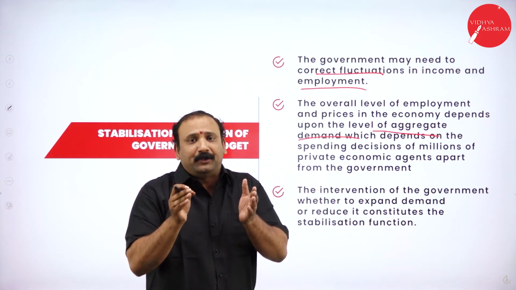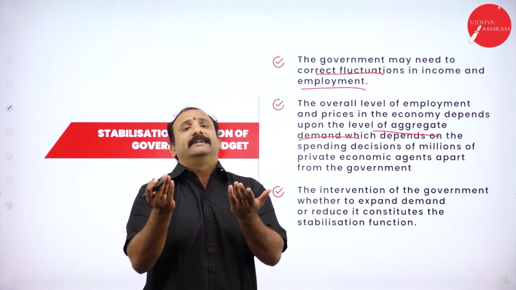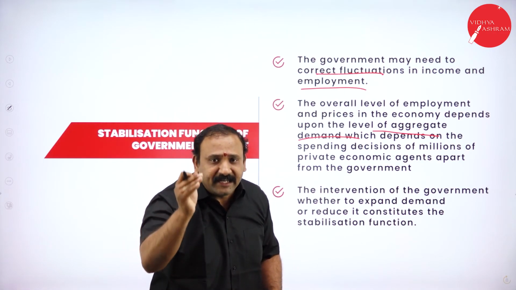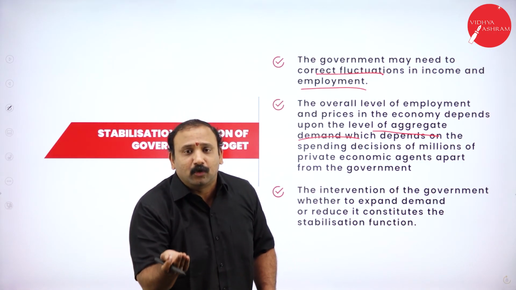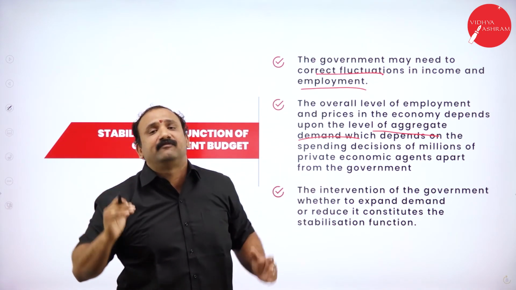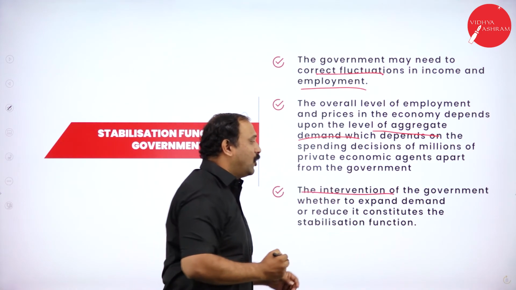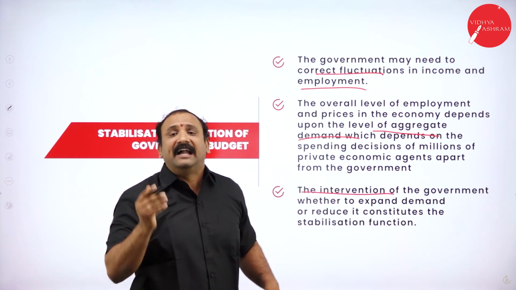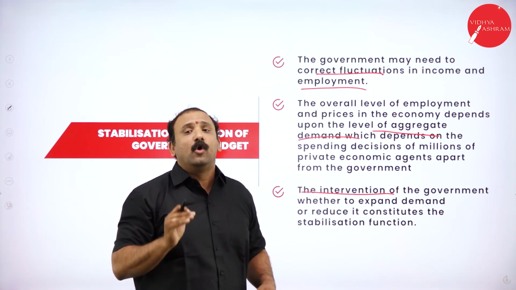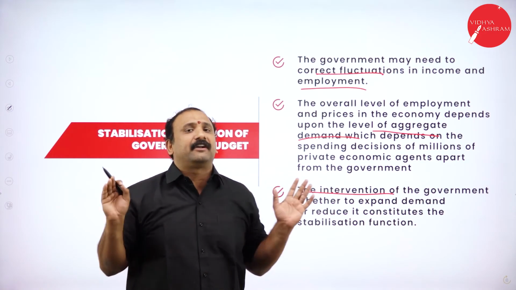Now at any point of time, if the consumption level starts coming down, then automatically the aggregate demand will also fall. So it is mandatory for the government to create employment and boost the economy to the next level as far as possible. The third factor, the intervention of government, is to expand demand and reduce its constraint. Here I am trying to make you understand that the government is not trying to obstruct anybody.